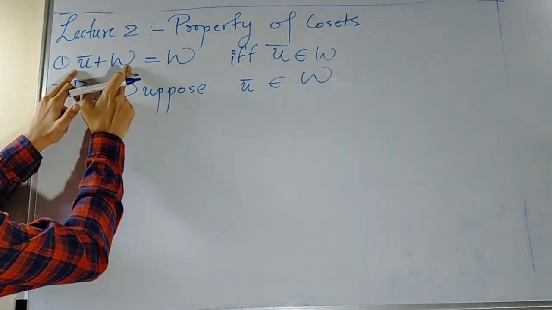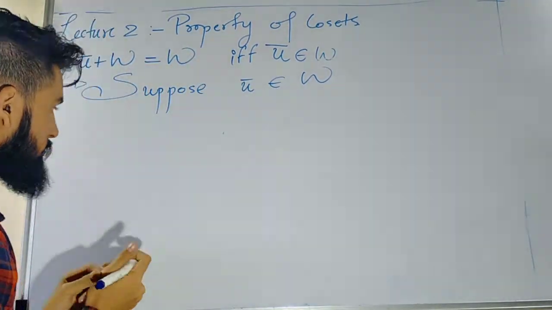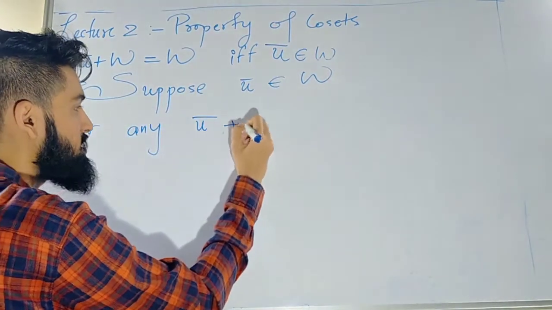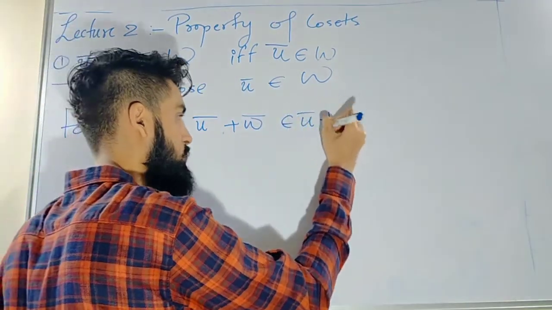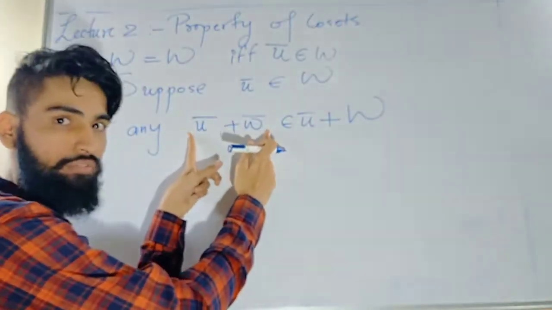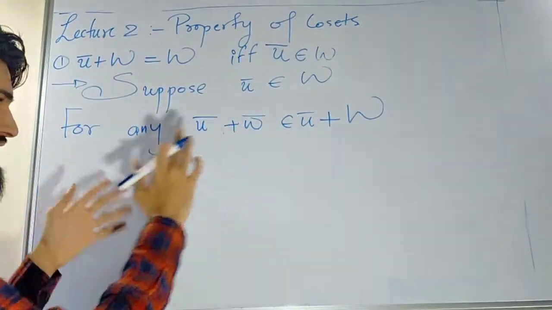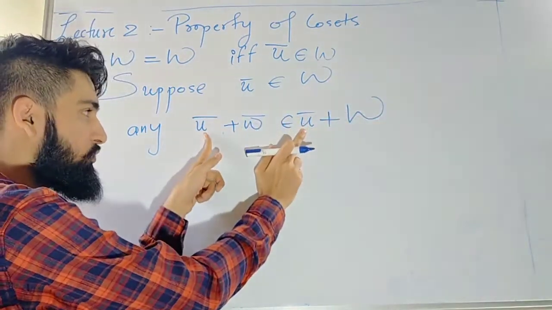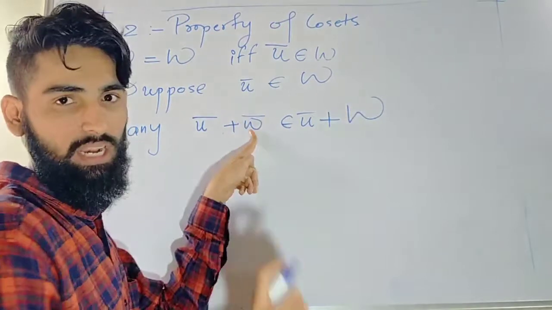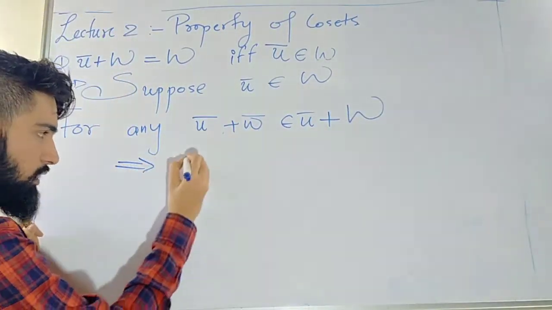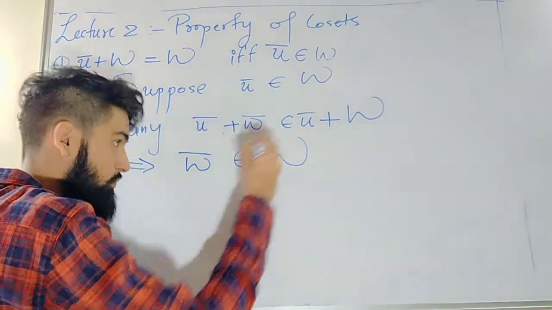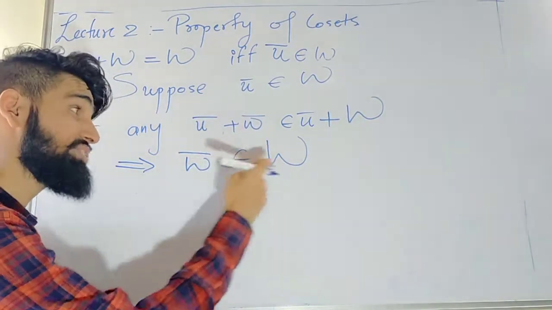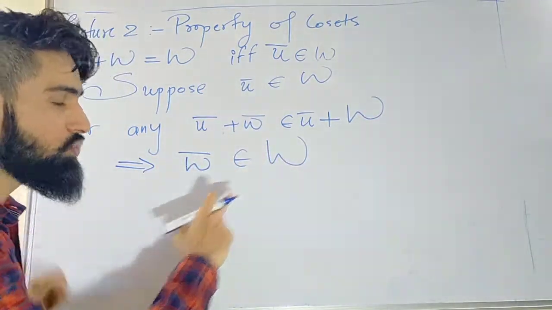Suppose I want to prove my u bar plus W is a subset of W. What will I do? For any u bar plus w bar inside u bar plus W, I want to prove this is an element of W. I consider any element. So if I consider any element from this, I know u bar is over here fixed. This w bar must be an element of W. This implies my w bar is an element of W. By the hypothesis, I know u bar is an element of W. Now I know w bar is also an element of W. And W is what?